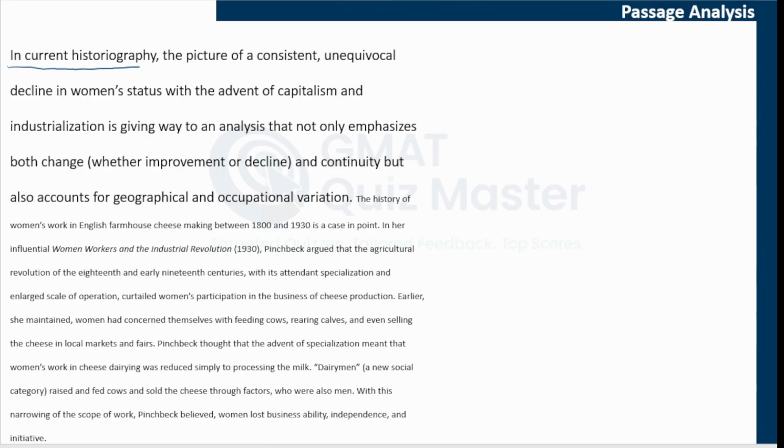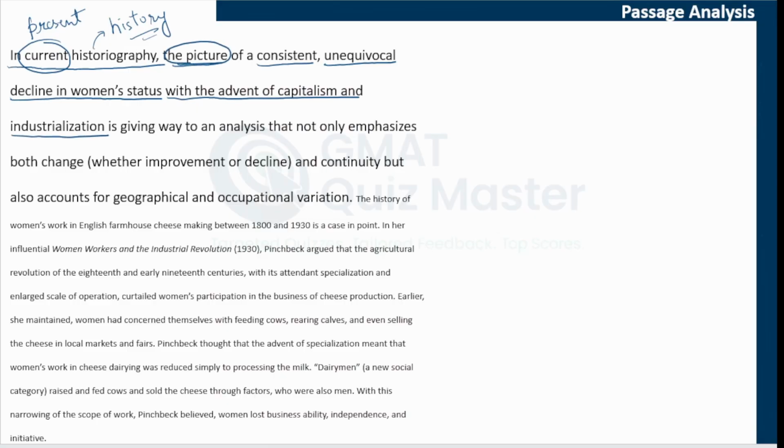In current historiography, so we are talking about current means present, and historiography is something related to history, maybe some study related to history. So, in this current or present historiography, the picture of a consistent, unequivocal decline in women's status with the advent of capitalism and industrialization. So, we are talking about a picture.